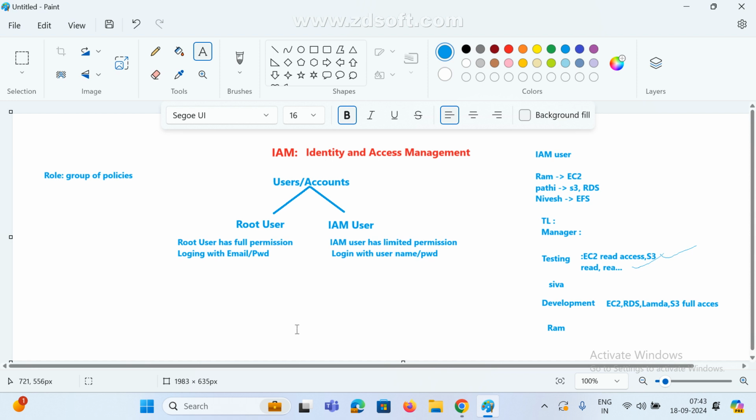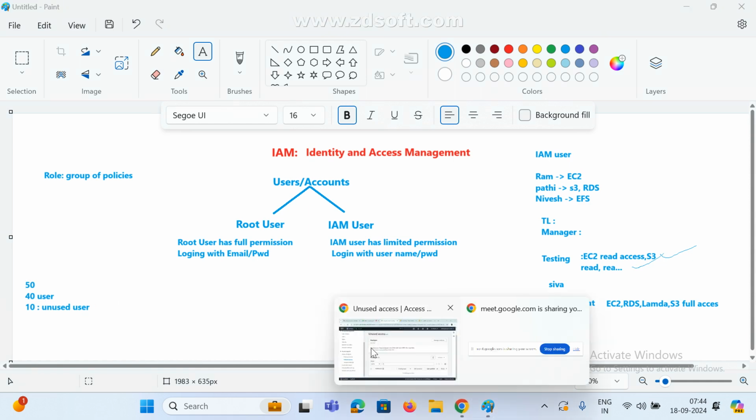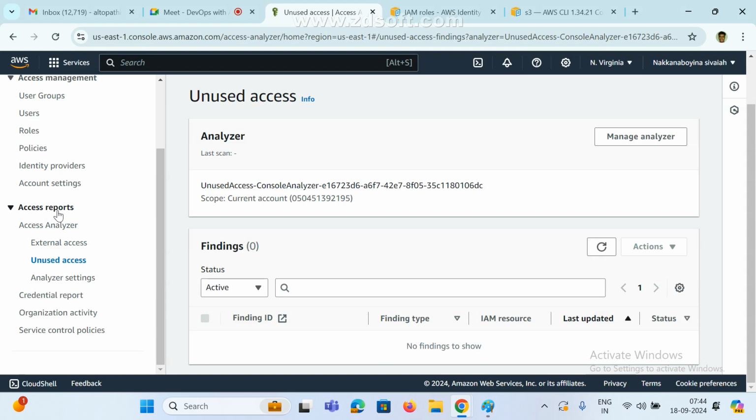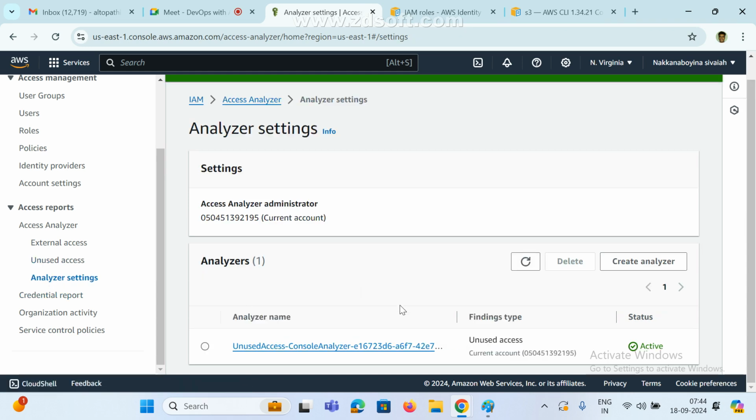Now I want to track which users are unused for, say, 10 days. If you want to track that, these are the reporting options only. These are the access reports. Access report. There is one more option, analyzing how it will work.